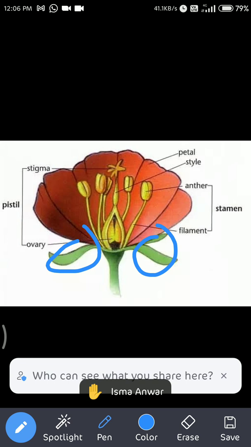Out of the four whorls, this is the outermost, and inner to it the colorful whorl is there. That is called corolla, and inside it the third whorl is androecium, the male reproductive part. Inner to that, in the middle of the flower, is the innermost whorl, the female reproductive part, known as gynoecium, pistil, or carpel. Have you understood now? Okay.